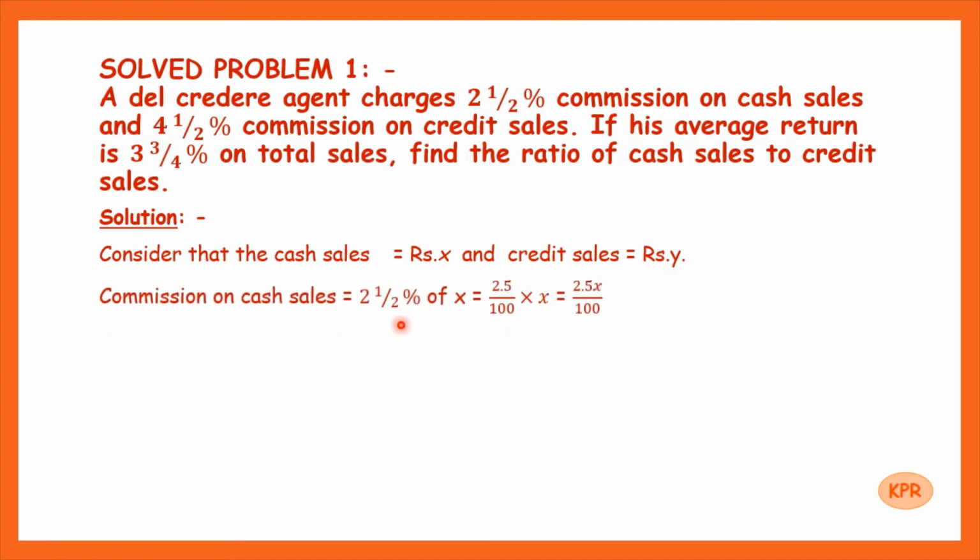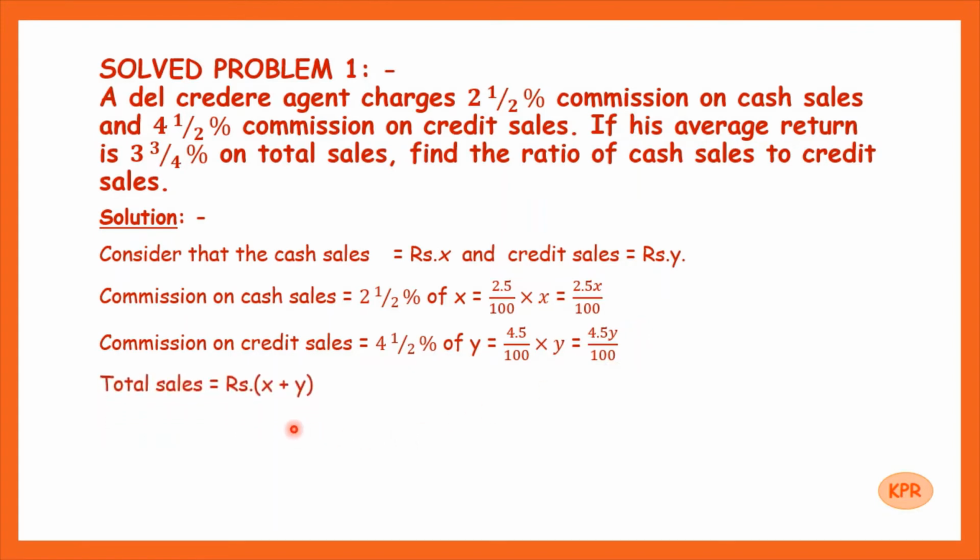Commission on cash sales is 2.5% of X, so it is 2.5 by 100 into X, that is 2.5X upon 100. Similarly, commission on credit sales is 4.5% of Y, that is 4.5Y upon 100. Now the total sales is cash sales plus credit sales, so it is X plus Y. Average return is 3 and 3/4% on total sales. Therefore, the total commission is equal to 3 and 3/4% of X plus Y.